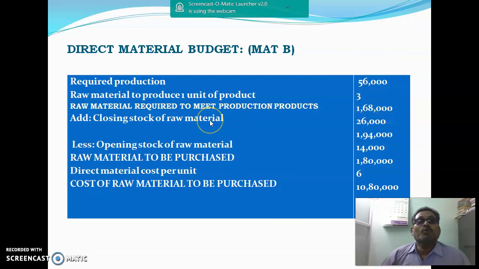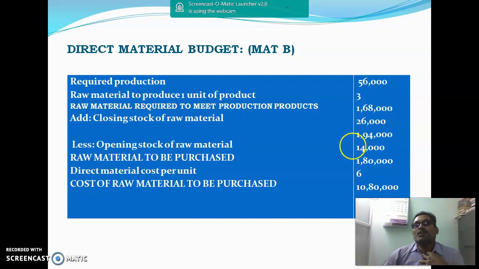Now the purchase manager or stores manager wants to maintain stock of 26,000 to meet immediate urgent demand. So raw material required 1,68,000 plus closing stock 26,000, total required 1,94,000.